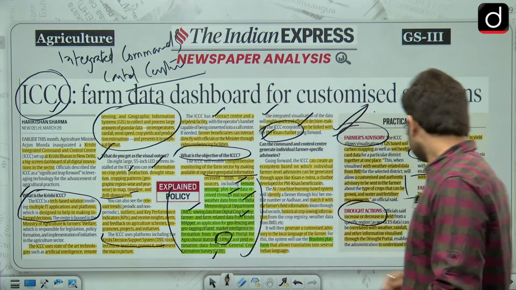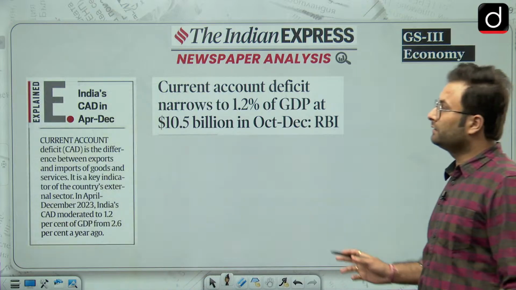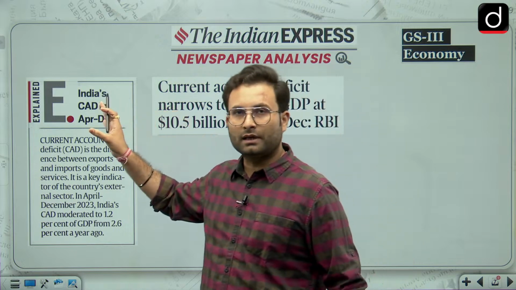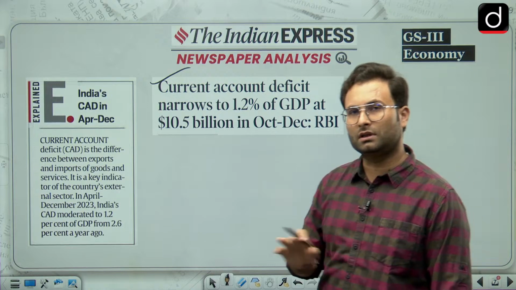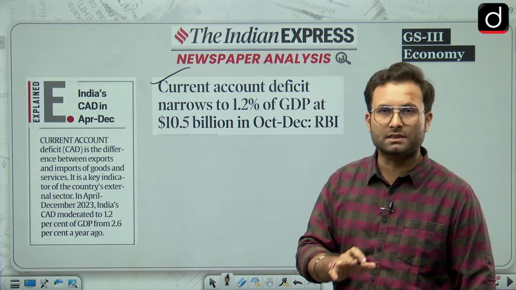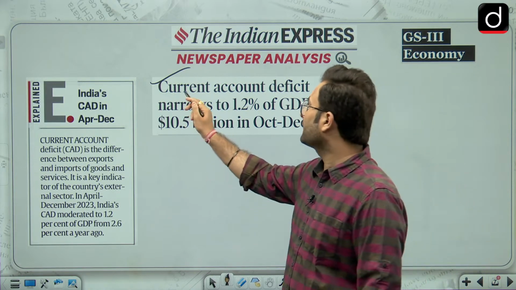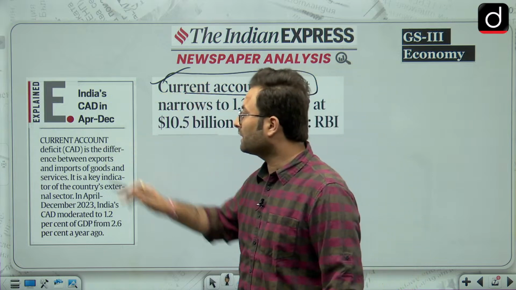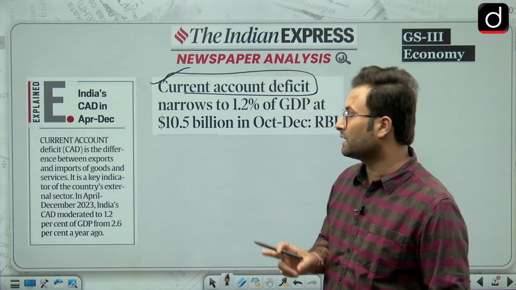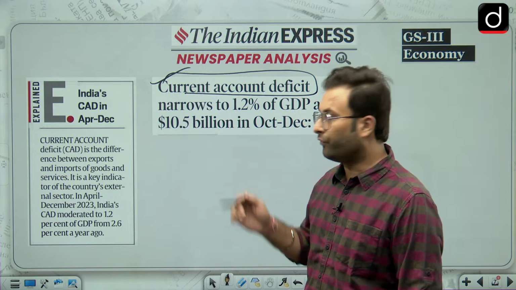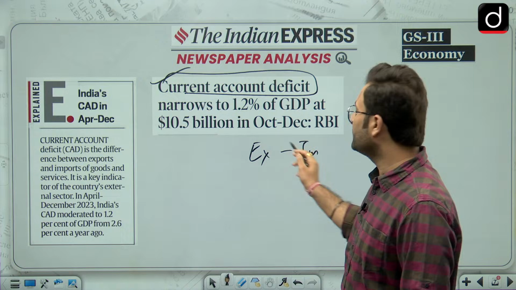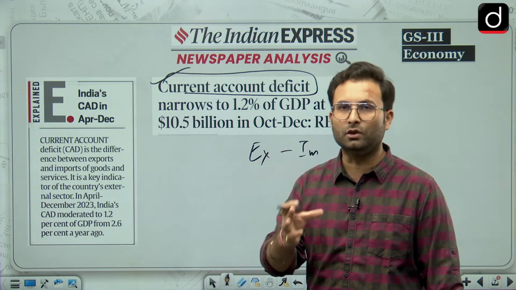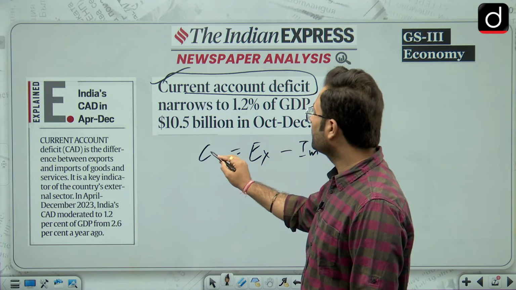Okay. Now moving ahead, there was this particular current account deficit related article. A lot of data was given, but I'm not taking that article here because that is not necessary. Just know what current account deficit is. Okay, so current account deficit is the difference between exports and imports of goods and services. Whatever things we are exporting minus whatever things we are importing, in terms of their value. Okay, so that would be your current account deficit.